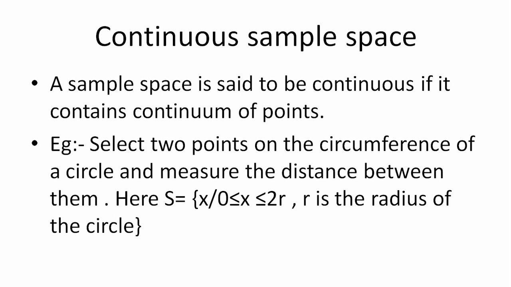Next is continuous sample space. A sample space is said to be continuous if it contains a continuum of points. Example, select 2 points on the circumference of a circle and measure the distance between them. Here the sample space is the distance. X denotes the distance. Set of all x such that 0 less than or equal to x less than or equal to 2r. The minimum distance is 0 and the maximum distance is the diameter. What is r? r is the radius of the circle.